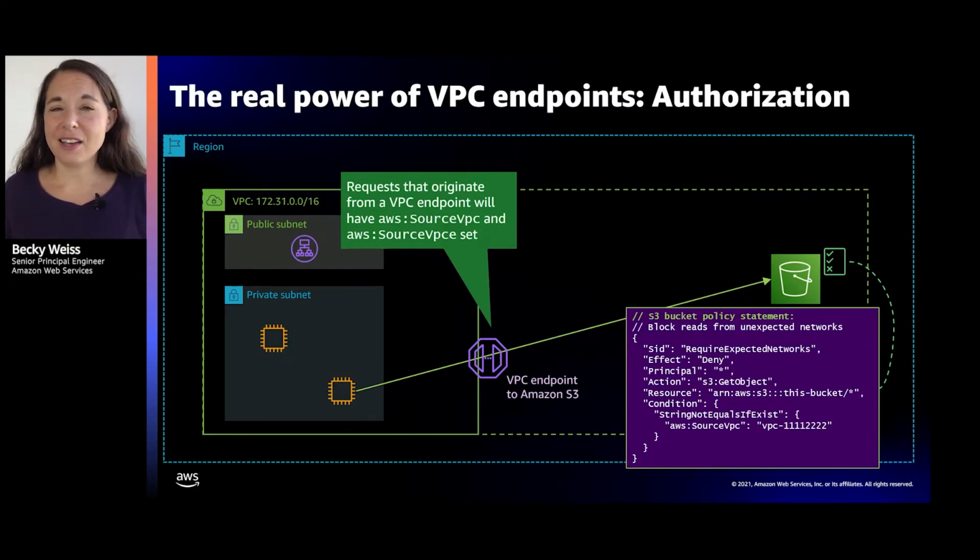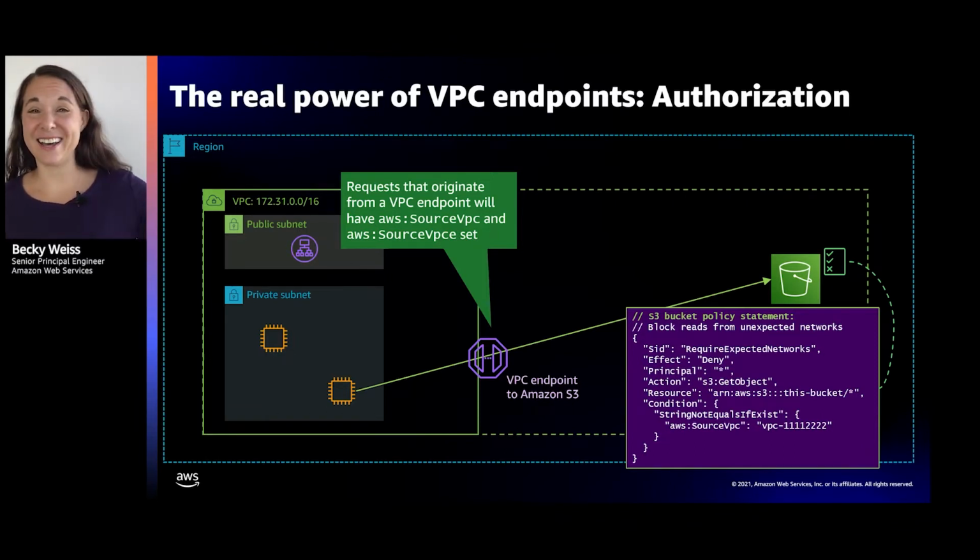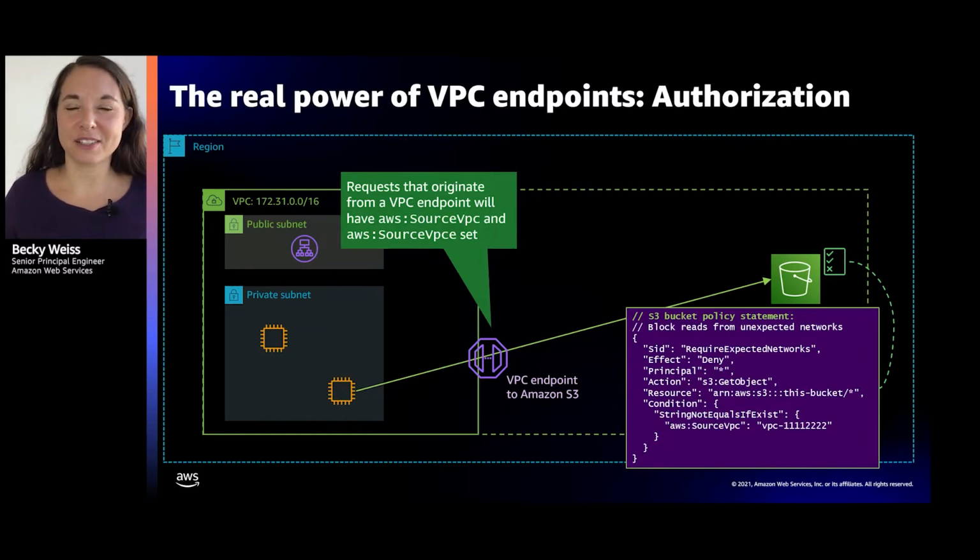It's saying if anybody tries to access this bucket, I don't care who they are, and if they're trying to get object, to read a specific thing, if they're not coming over this specific VPC endpoint, then that seems to me to be an unexpected scenario. It's coming from an unexpected network location. It's not coming from my VPC. I would like to reject that request.